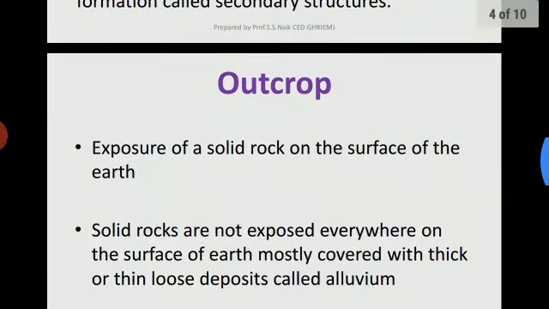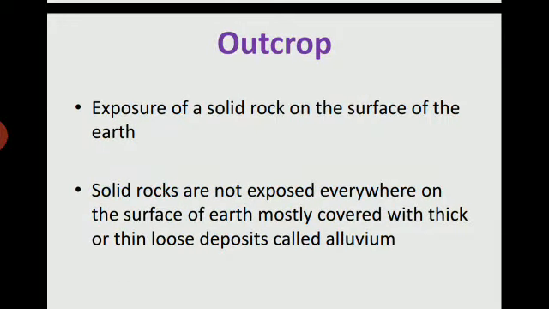The next concept is outcrop: exposure of solid rock on the surface of the earth. Solid rocks are not exposed everywhere on the surface of the earth, mostly covered with thick or thin loose deposits called alluvium. Rocky outcrops form when bedrock is exposed at the earth's surface through erosion, a process which may take millions of years. Heat, water and chemical reaction shape the exposed rock, resulting in a wide range of characteristics and complex rock formation.